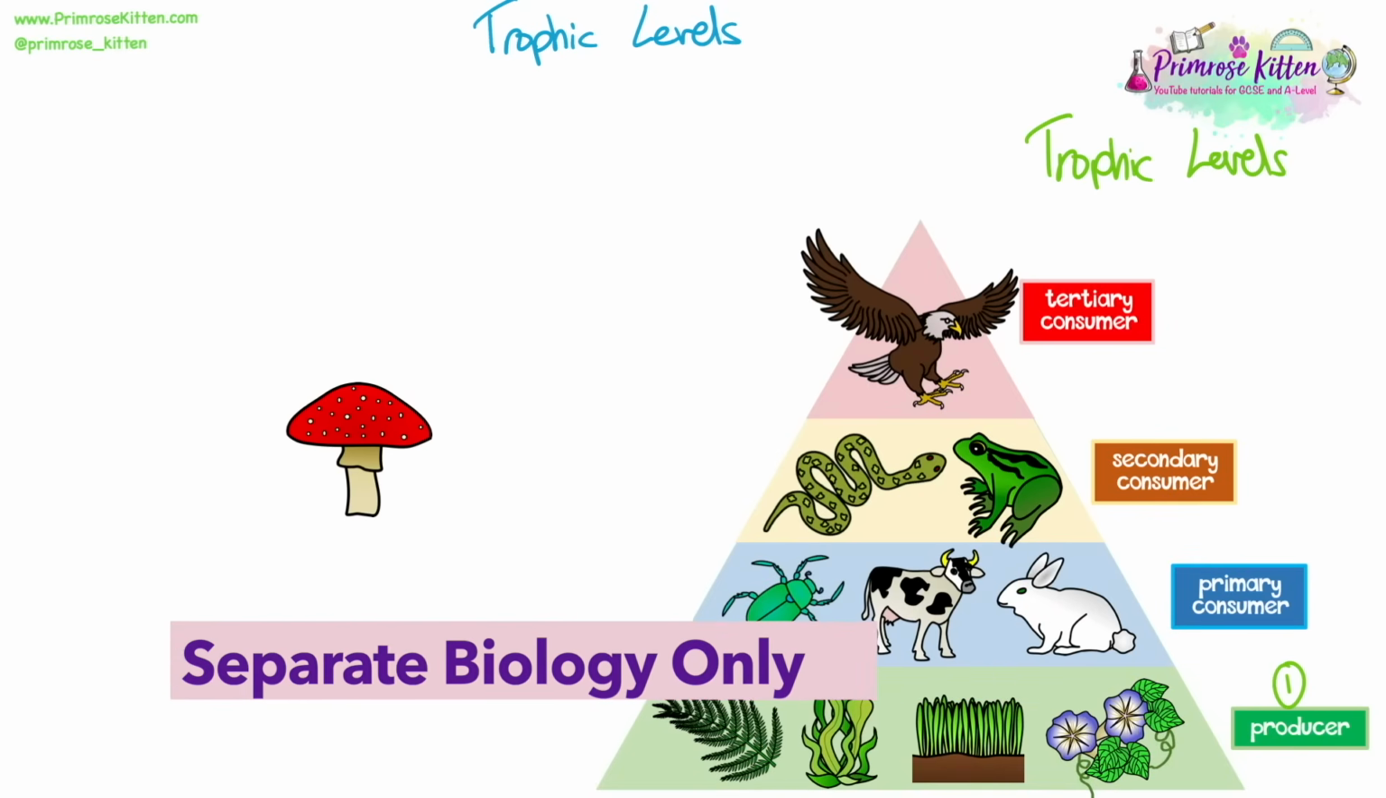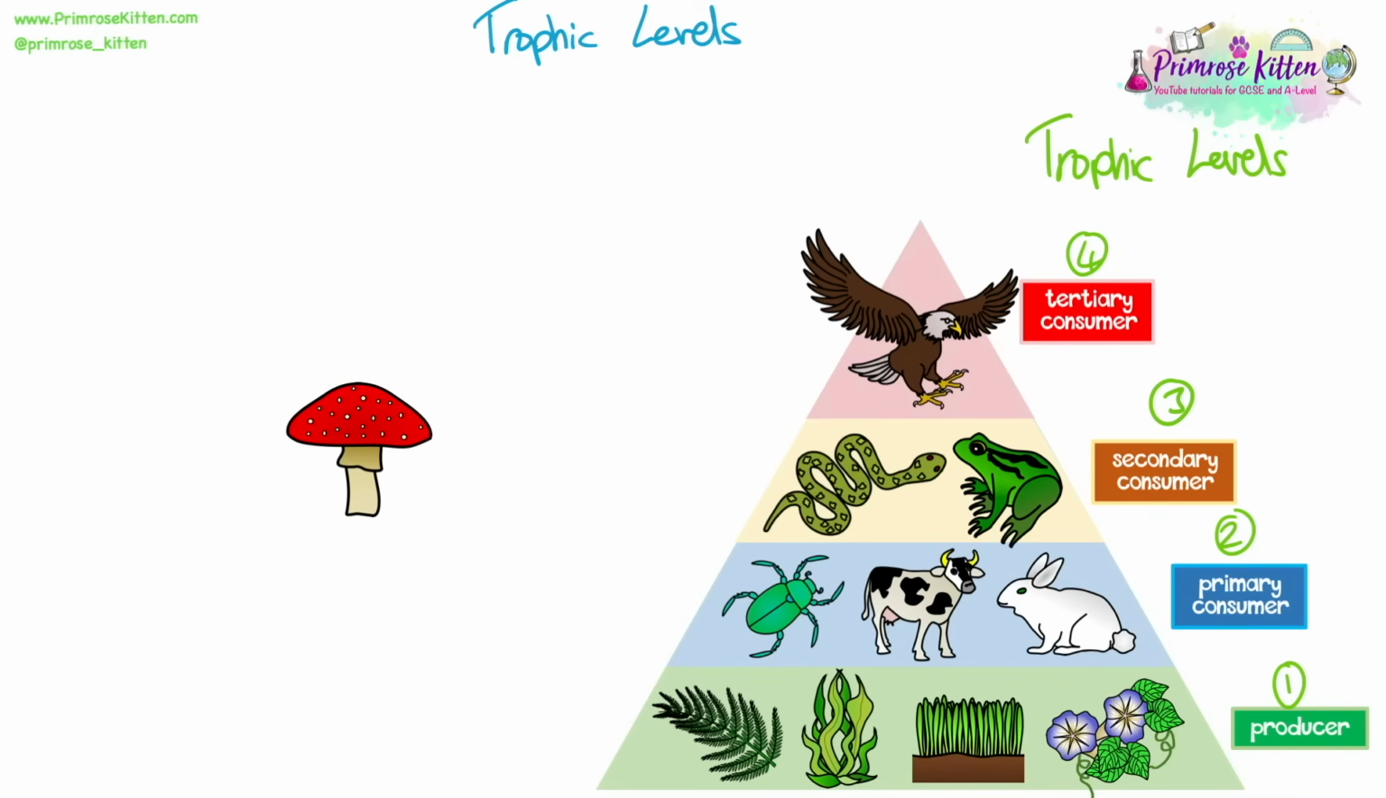Trophic levels are simply represented by numbers, and you start with the producer and you go up in the number as you go up the food chain. So producers are trophic level 1, primary consumers are trophic level 2, secondary consumers will be trophic level 3, and then the tertiary consumer will be trophic level 4, and it can increase if you have more than 4 levels of your food chain.